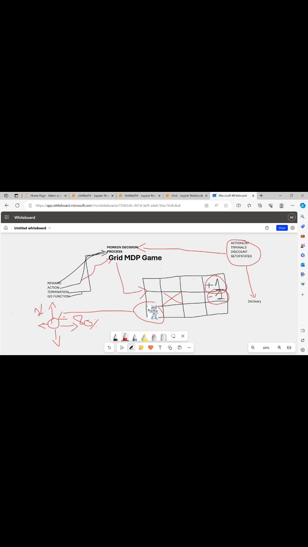So in Markov decision processes, we are talking about an opponent that is not in our control. So now the agent can move upward.